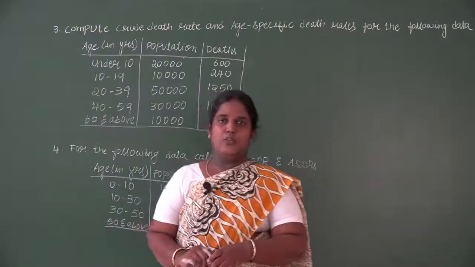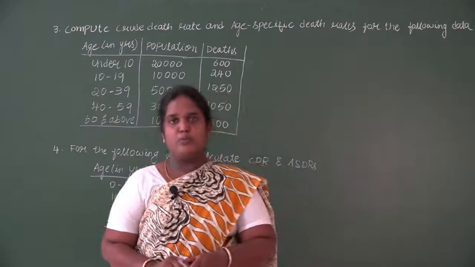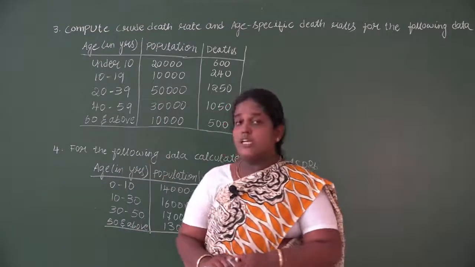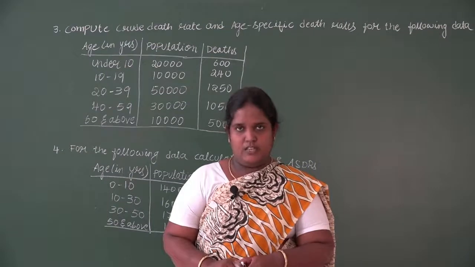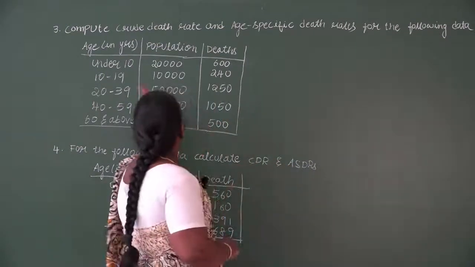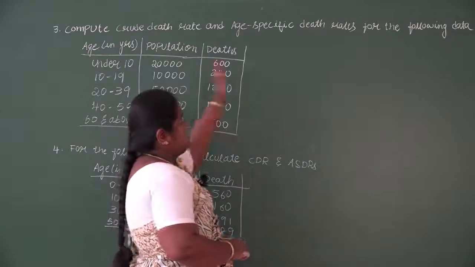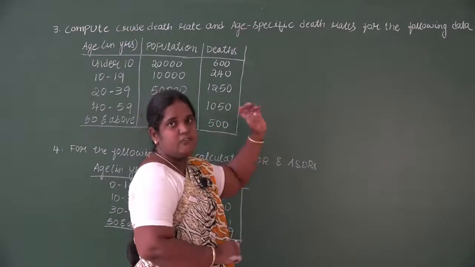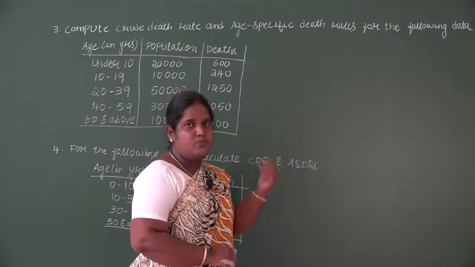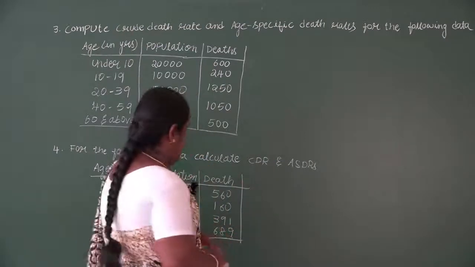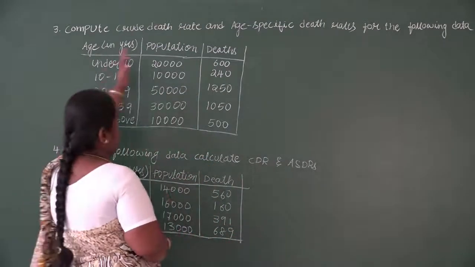Okay, now we'll be doing the next problem, where I've combined both the methods, crude death rate and the age specific death rate. So first problem, compute crude death rate and age specific death rate. In the age specific death rate, I have not specified for which age group we have to do it. That means we have to do it for all the age groups. So before that, we'll find out the crude death rate.